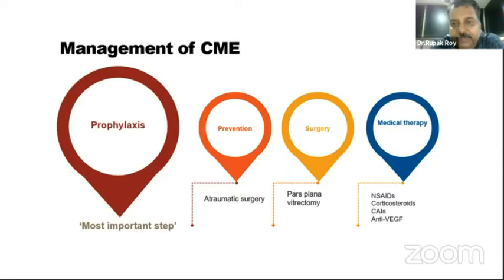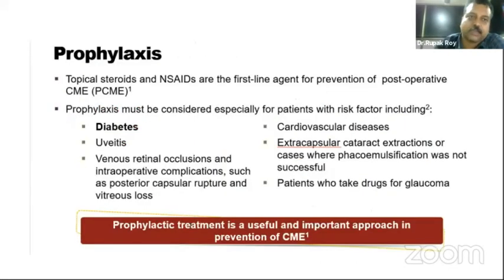Surgery: if the patient is not responding to medical therapy, we go for surgery. Also, if there is presence of vitreomacular traction in OCT, surgery is needed. But first line therapy is medical therapy with non-steroidal anti-inflammatory drugs, corticosteroids, and carbonic anhydrase inhibitors. Prophylaxis is the most important part.